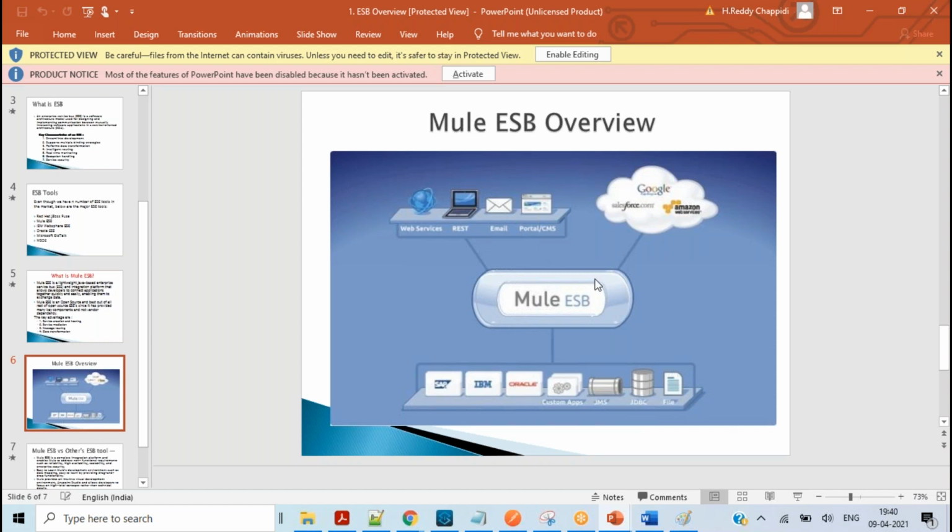Here only one connection is established between these applications, and the complete responsibility of data handling is taken care of by the ESB. Here we can do transformation. Here we can send the data to multiple systems. Here we can play with anything. According to what the client is expecting, we can drag and drop the required components and return the response back to the client. That's an overview of the Mule ESB. The advantages we have already discussed, so I don't want to waste time again.